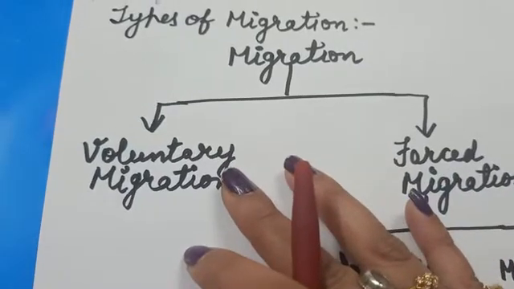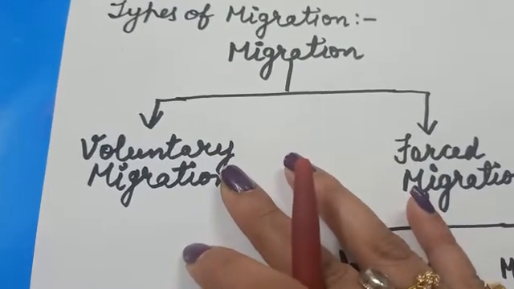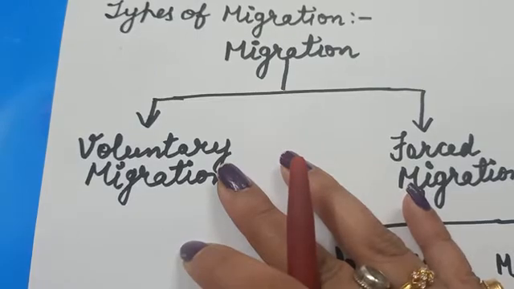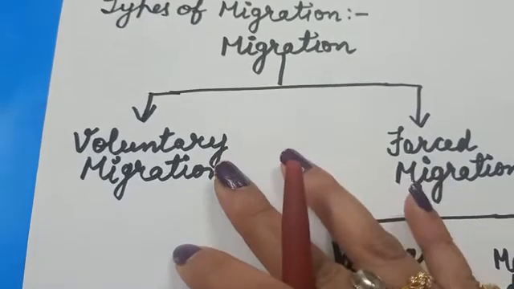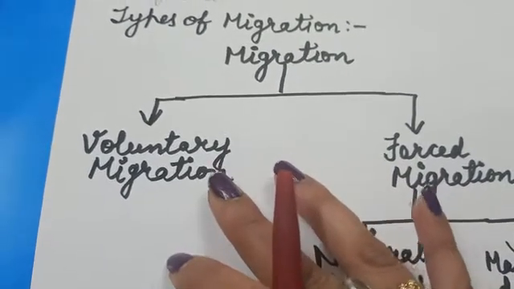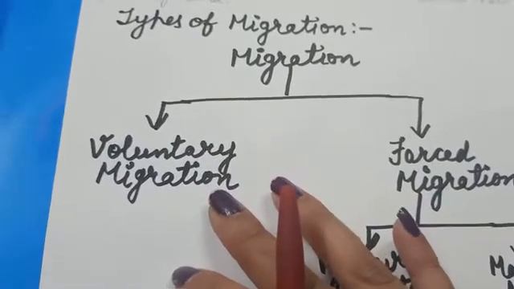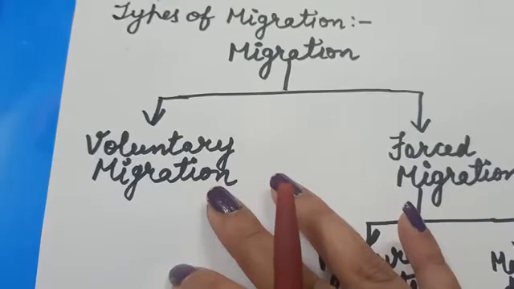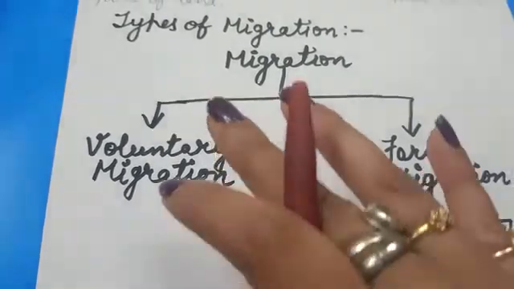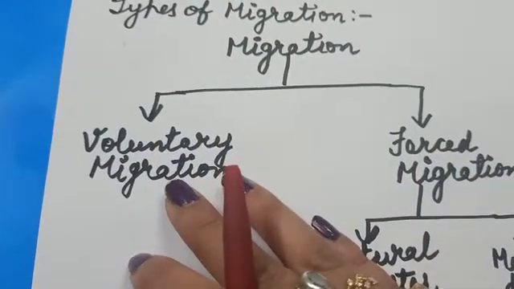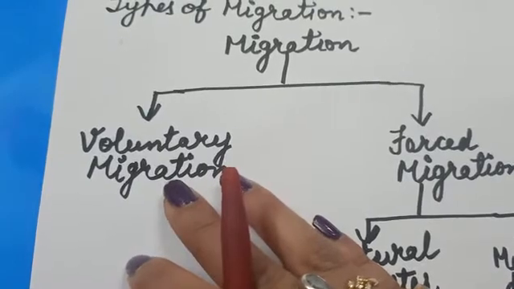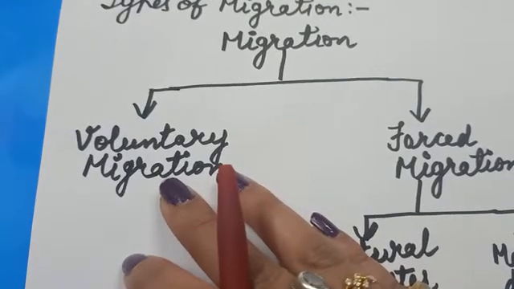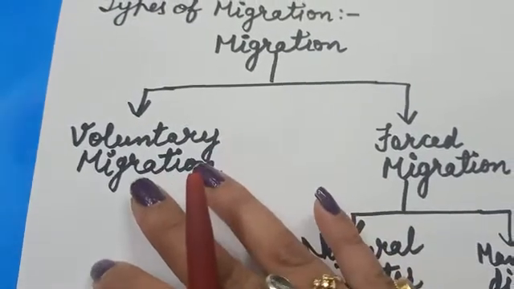Voluntary migration is when people move from one place to another on their own wish or choice. It may be for better jobs, education opportunities, or to be close to their family or friends. So, what is voluntary migration? Voluntary migration is when people move to another place on their own wish or choice.